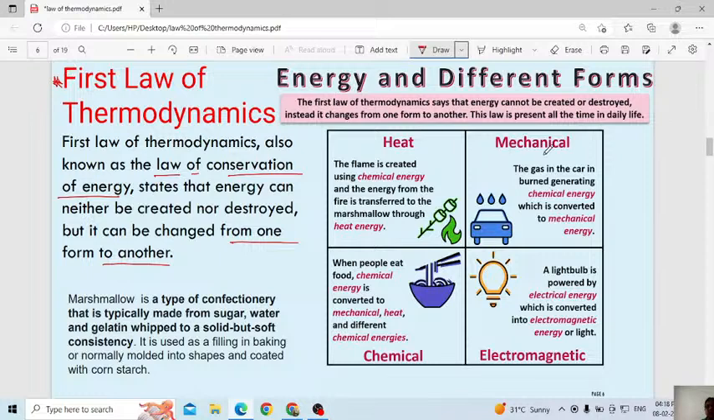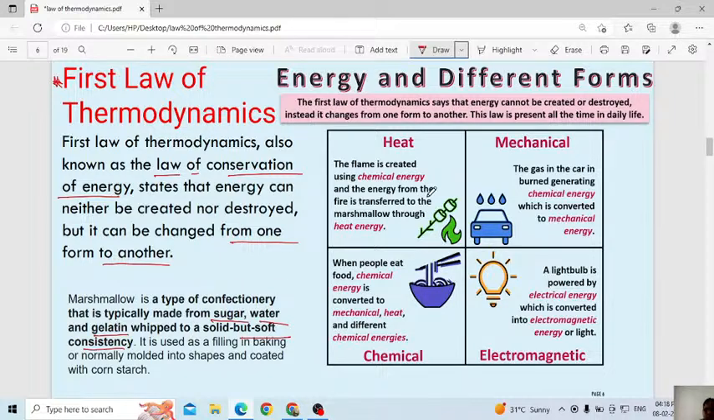Then here let us study a few examples. First one, the flame is created using chemical energy and the energy from the fire is transferred to the marshmallow through heat energy. What is meant by marshmallow? Marshmallow is a type of confectionery that is typically made from sugar, water, gelatin, whipped to a solid but soft consistency. Means that is a type of food.